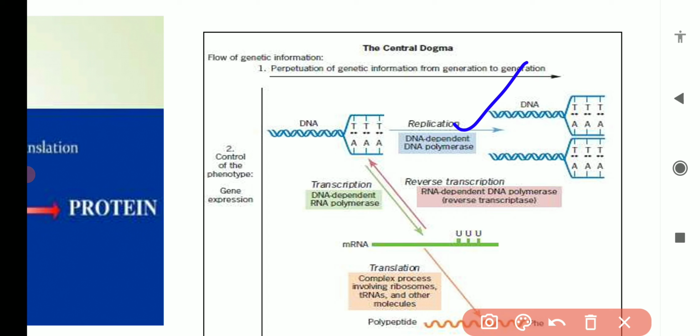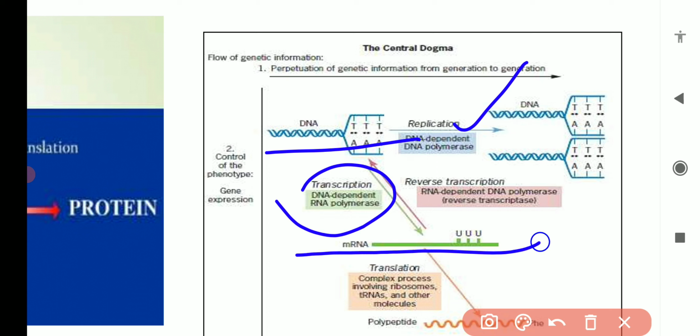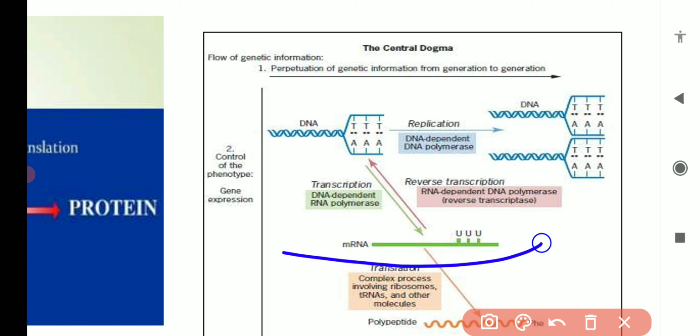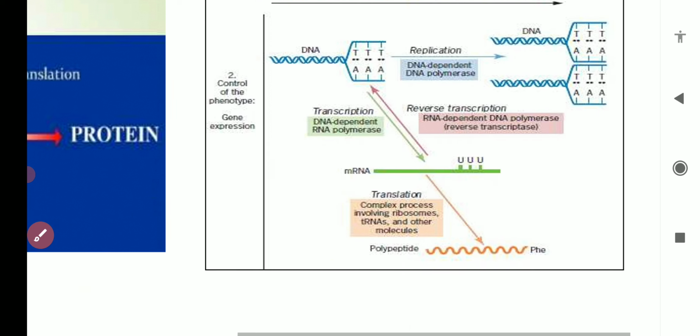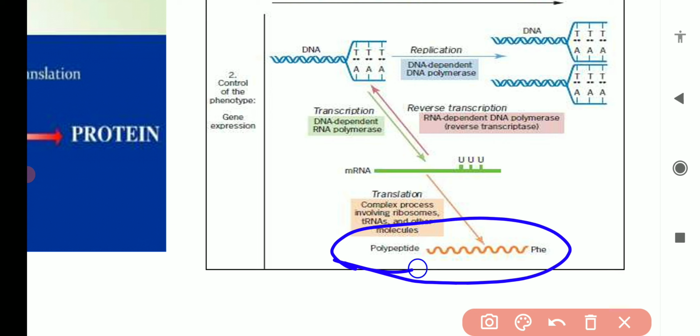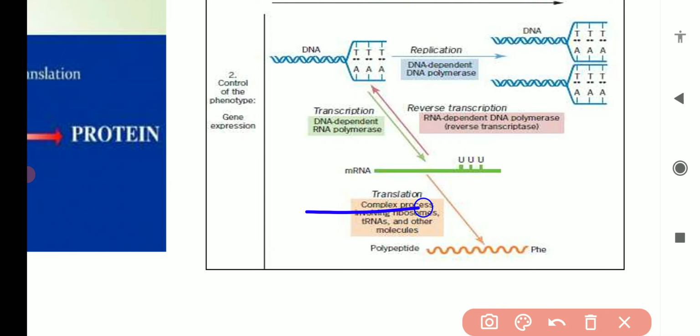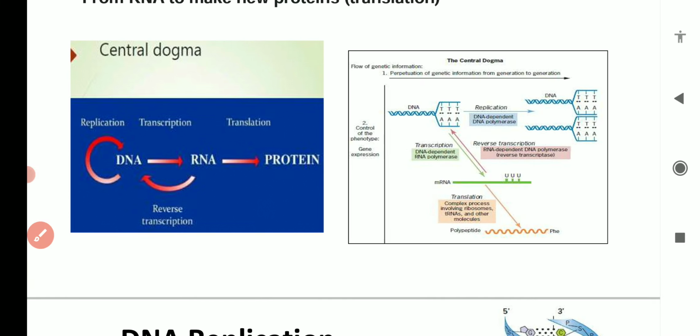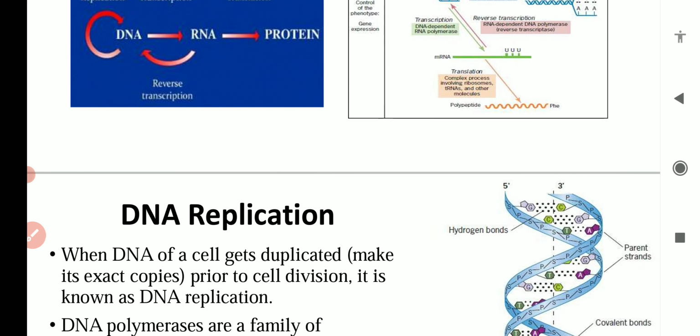And transcription is the process when we use DNA to make the copies of RNA, particularly messenger RNA, and after that these messenger RNA are used by the cell to form the specific proteins. Polypeptide means the protein molecule. So this process is known as translation, and this complete process is the central dogma of the cell.